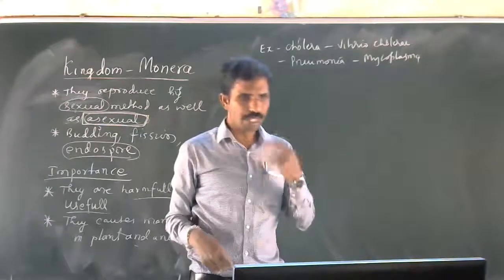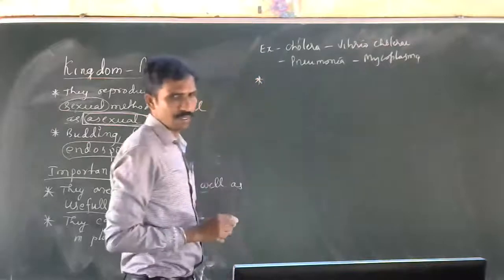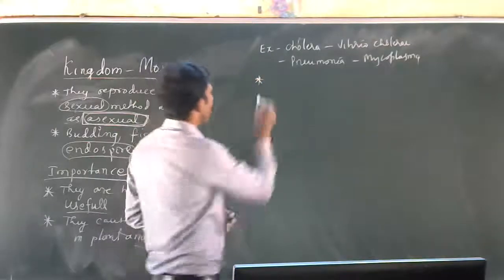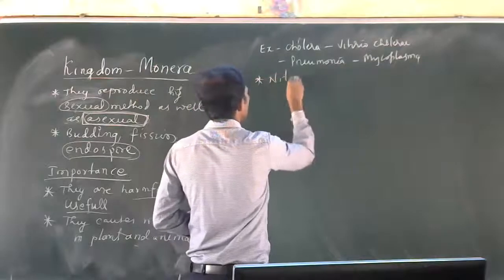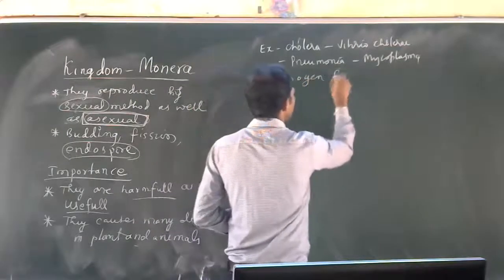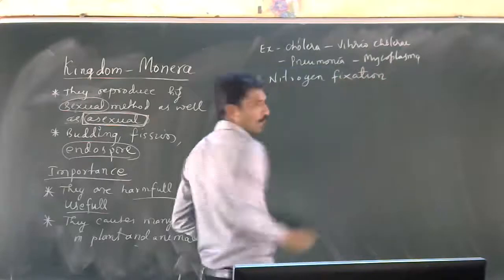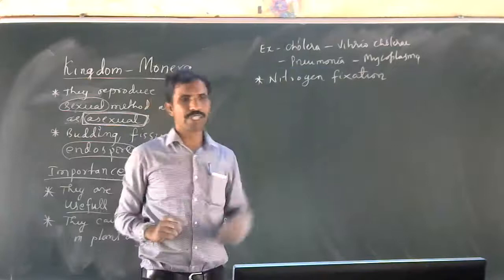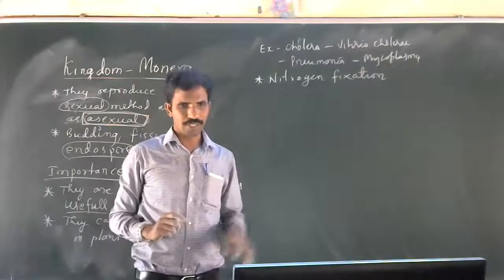There are many bacteria which are helpful also. They help in nitrogen fixation. The nitrogen present in the atmosphere cannot be used directly by terrestrial organisms.